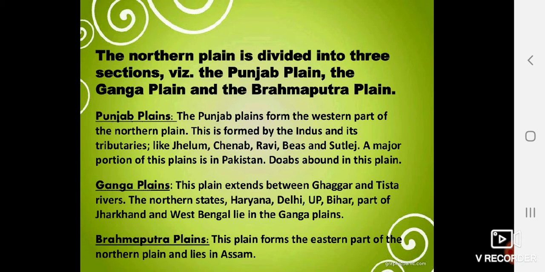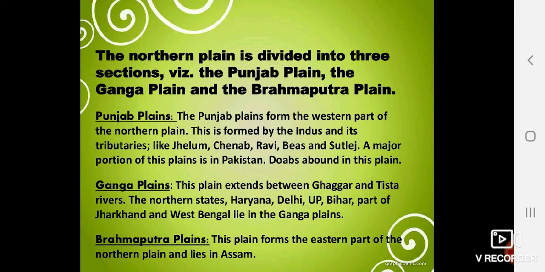Then next is the Ganga plain. The Ganga plain extends between the Ghagar and Tista rivers. It covers the areas of Haryana, Delhi, UP, Bihar, Jharkhand, and West Bengal. That is the main area. And in Assam particularly, it lies in the Brahmaputra plain.